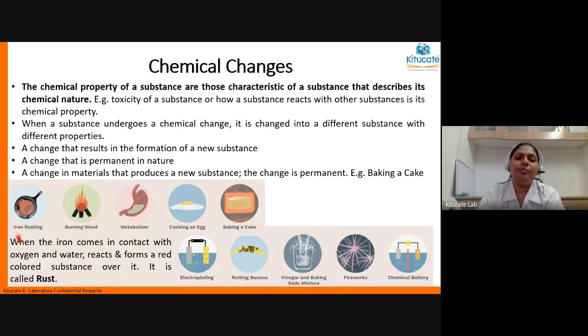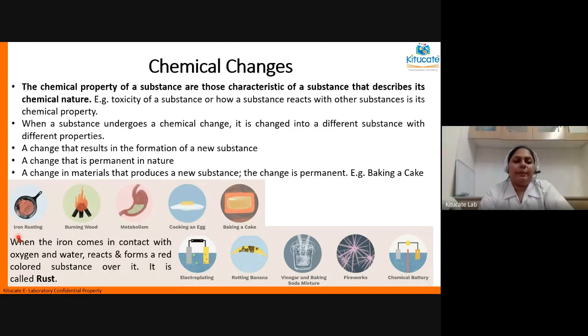In the same way, burning of wood. Now rusting, burning, combustion, all of these are chemical changes, because in all of these, the elements are undergoing some reaction with oxygen. Whenever we say burning of wood or burning of paper, that is not just burning, but it is a reaction with oxygen.